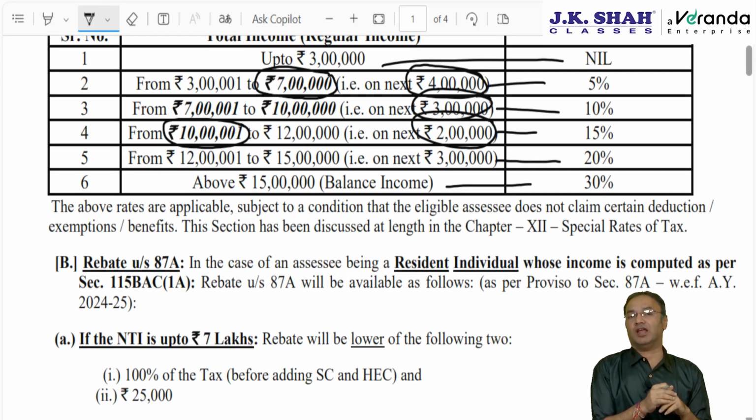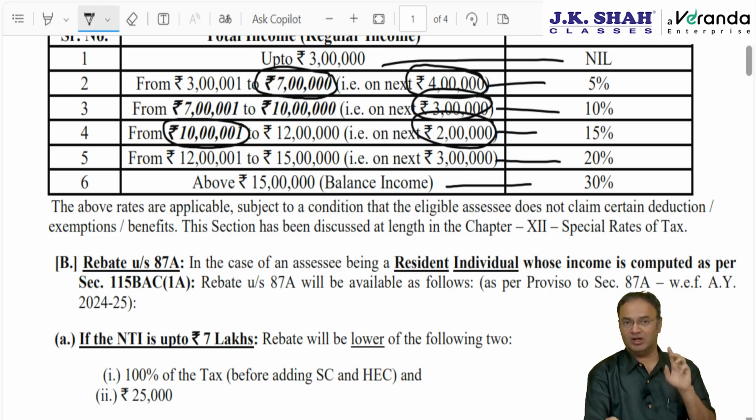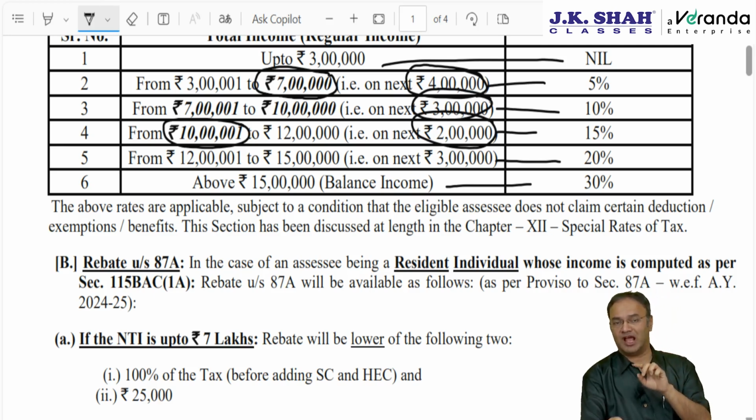Of course, after calculating tax, if the assessee is an individual and is resident, then he will be entitled to rebate under section 87A. Rebate is a discount from tax. However, rebate is allowed only to resident individuals, not to the remaining 4 people. In this category, we are discussing tax rates for HUF, AOP, BOI and AJP also.